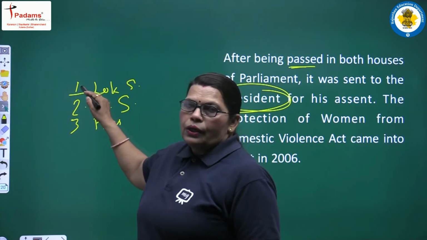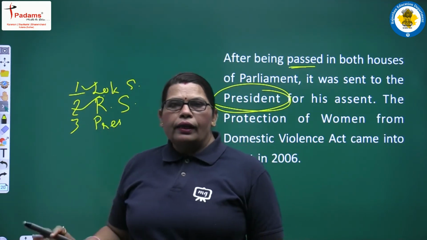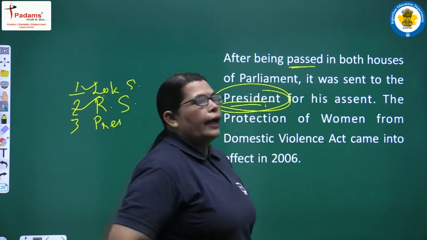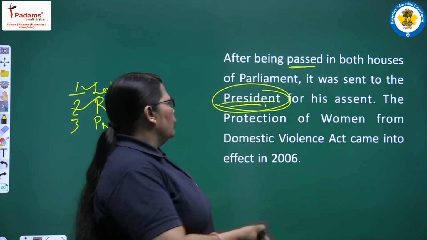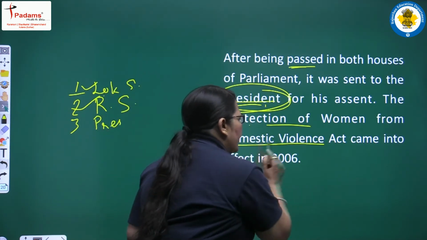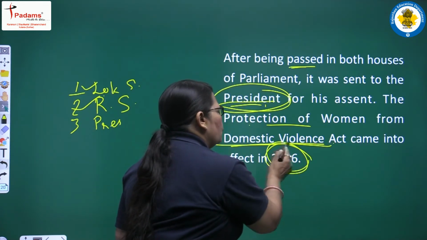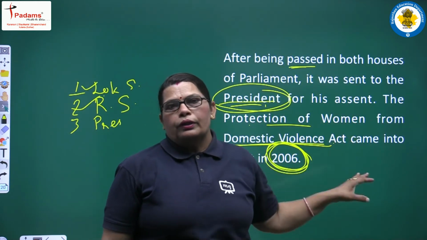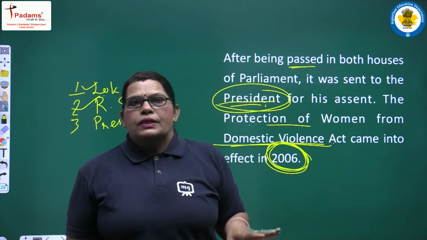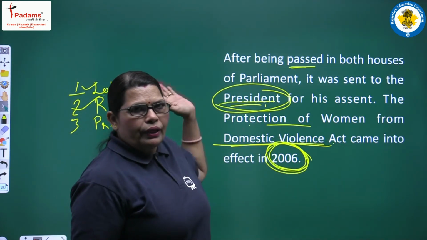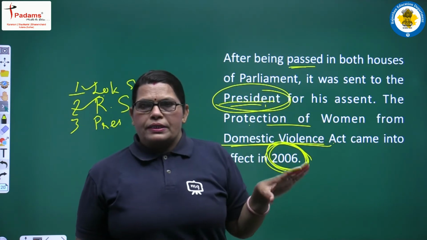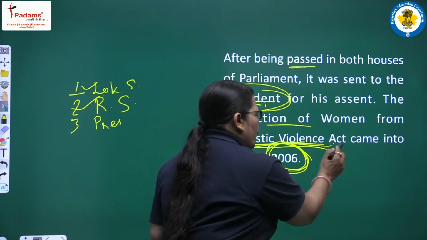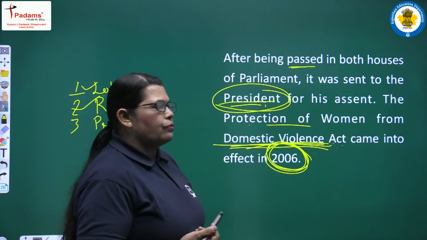After any bill is passed in Lok Sabha and Rajya Sabha, it comes to the President, and after the assent of the President, any bill becomes law. The Protection of Women from Domestic Violence Act came into effect in 2006. So, this is the way Lok Sabha, Rajya Sabha and the President's assent all happened, and this new law, the Domestic Violence Act, came into existence in 2006.